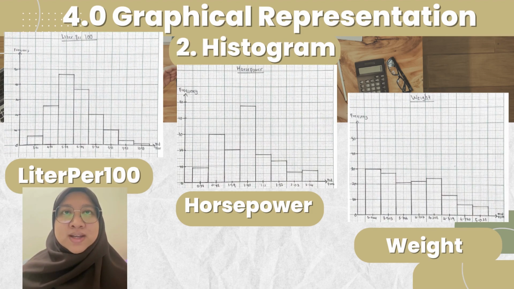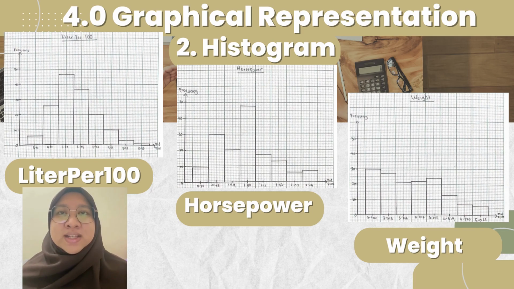Next, to display the liter per 100, horsepower and weight, we also use a histogram. From the histogram above, we can describe 8 class intervals, and from the class intervals, we can determine the midpoint for each class interval. At the midpoint of 4.78, the graph started to increase and it reached the highest frequency at 47. Next, at the midpoint of 10.83, it dropped to a frequency of 1 drastically.